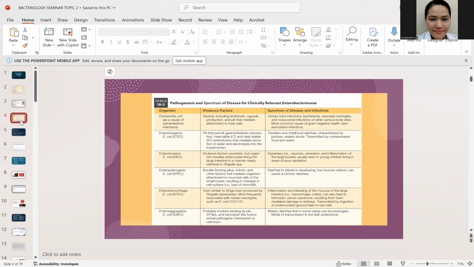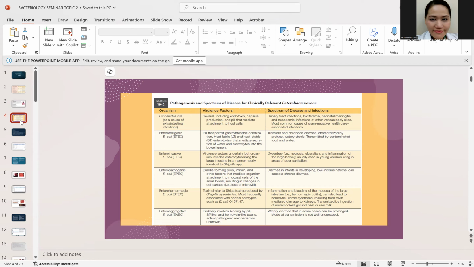Okay? Another one is the EIEC. For the EIEC, this is known to cause dysentery that is similar to your Shigella infection. Okay? So it has virulence factors that are similar to the Shigella. It produces what you call the Shiga toxin. Okay? So another one is the EPEC. For the EPEC, this is known to cause infantile diarrhea, or diarrhea in infants. So the virulence factors are the bundle-forming pilus, intimin, and other virulence factors. Okay.